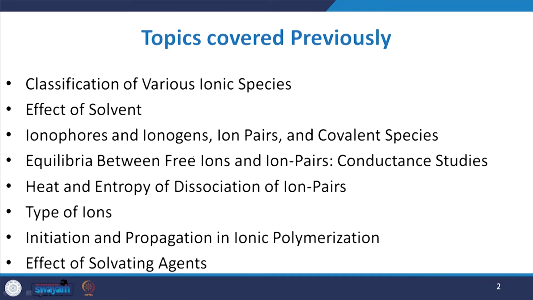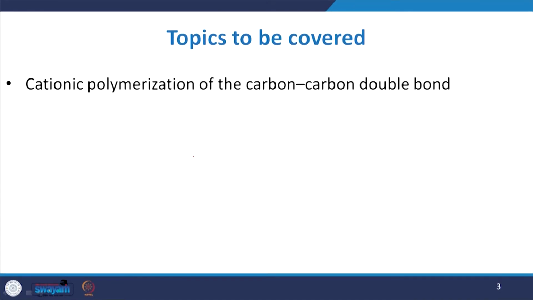We had a discussion about the initiation and propagation in ionic polymerization and the effect of solvating agents in ionic polymerization. Now, in this particular chapter, we will discuss the cationic polymerization of carbon-carbon double bonds. Cationic polymerization plays a vital role when we try to develop industrial polymers for various specific uses. In this category, we will discuss the protonic acid.